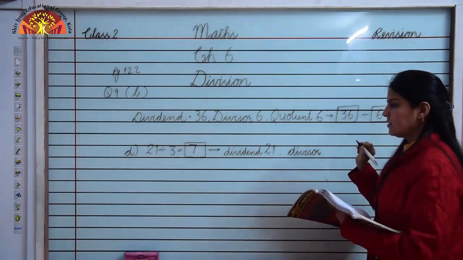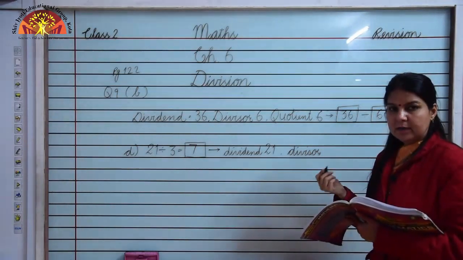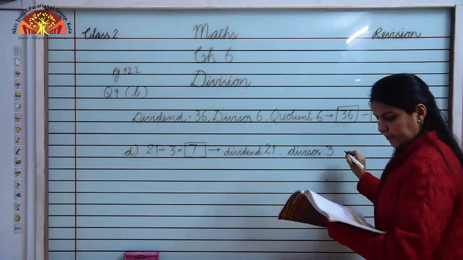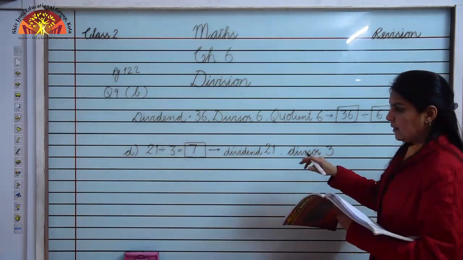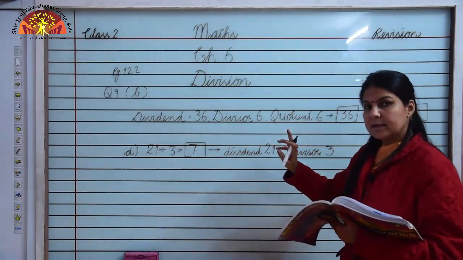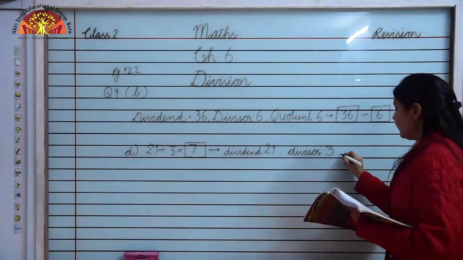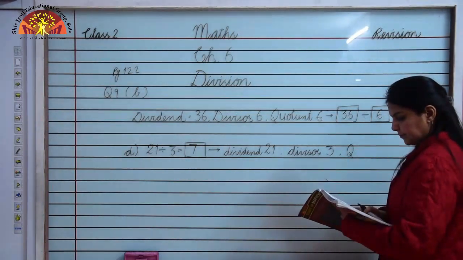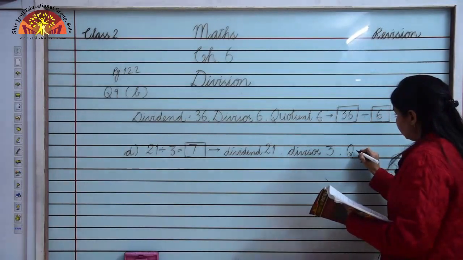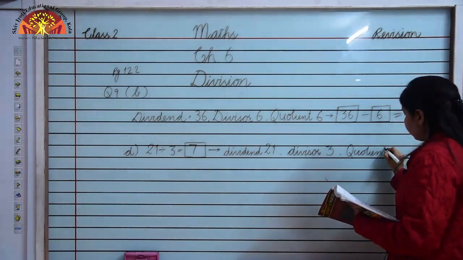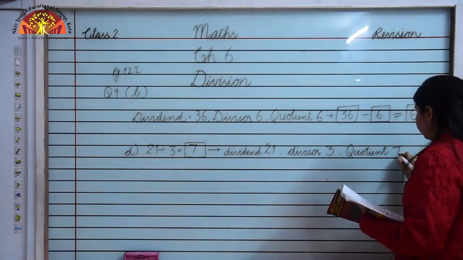Which number is divisor? The number by which we divide. This is 3. And how many times is it coming in table of 3? It is coming 7 times. So 7 is quotient. So we will write quotient 7.